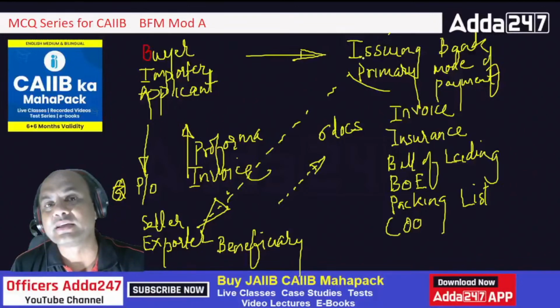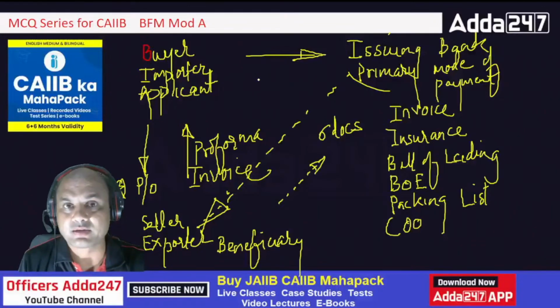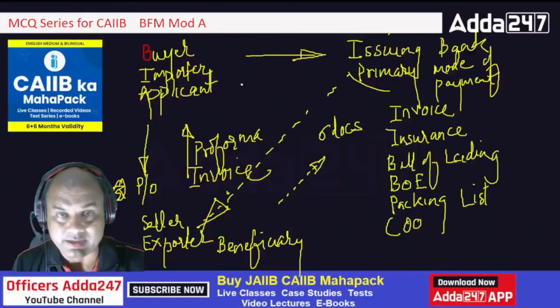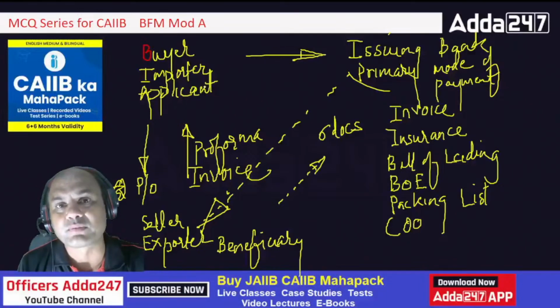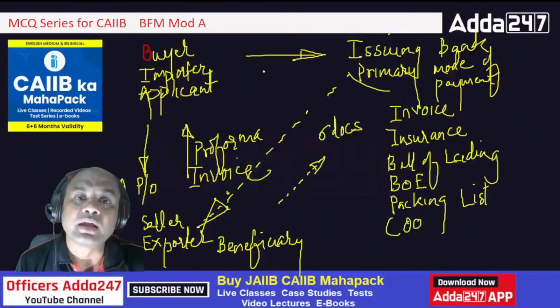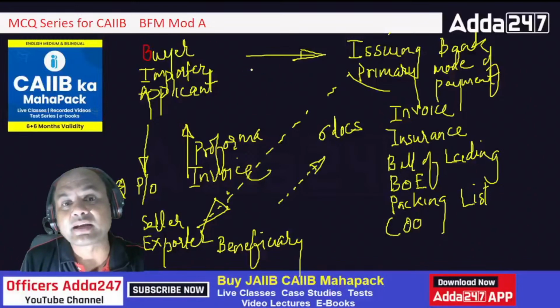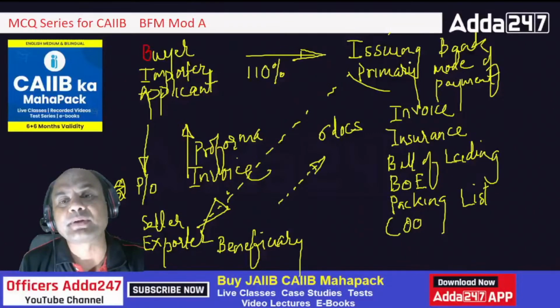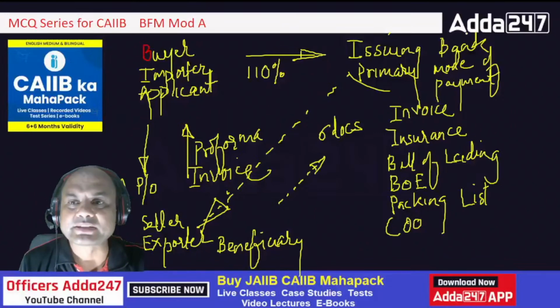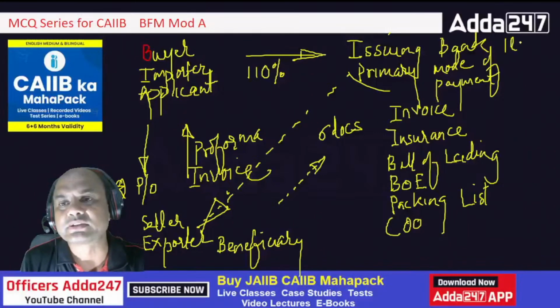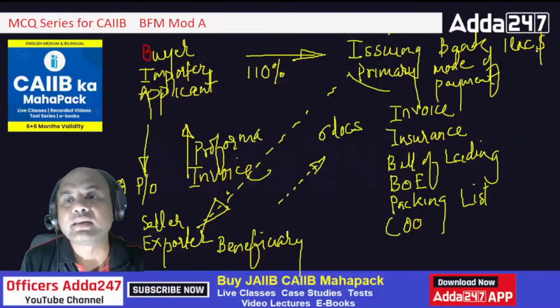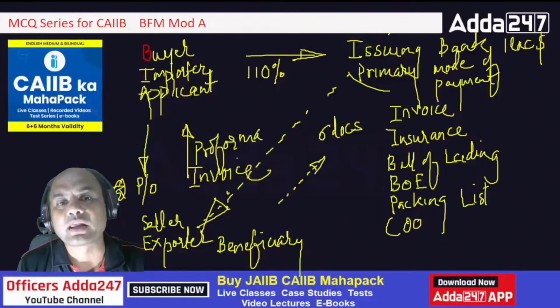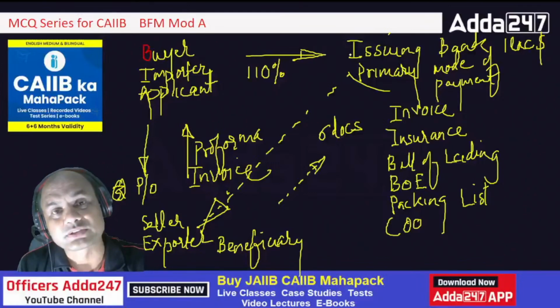Before issuing this LC, it will block the assets of the buyer, right? Obviously, when the applicant or buyer blocks assets, it might take, let's say, 110% of the FD or 125% of the FD, depending on the risk appetite of the bank. Suppose this LC is for, let's say, $1 lakh, then the issuing bank will ask the buyer to do an FD of, let's say, $1,25,000.